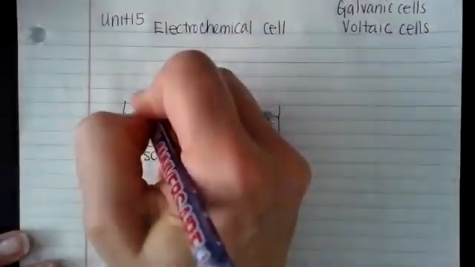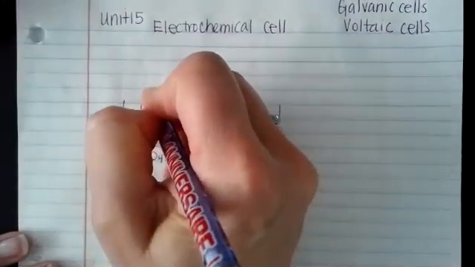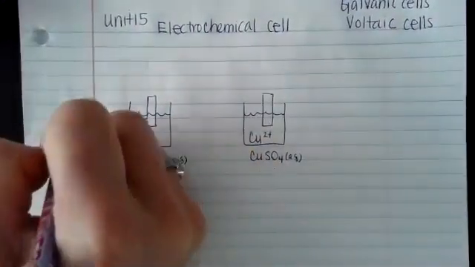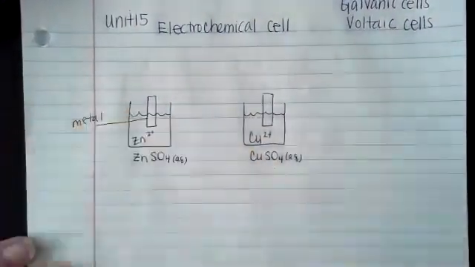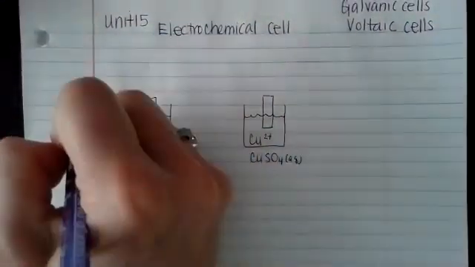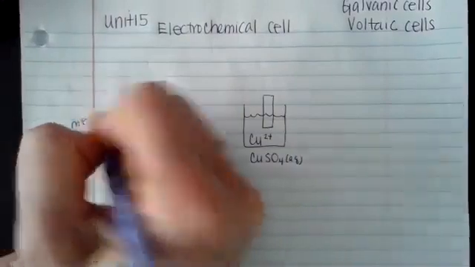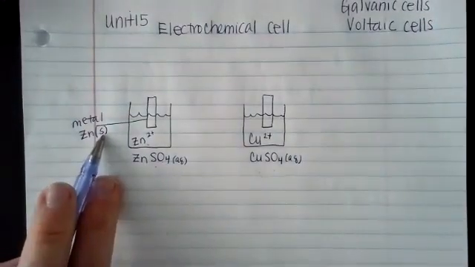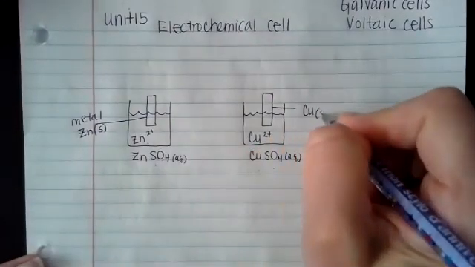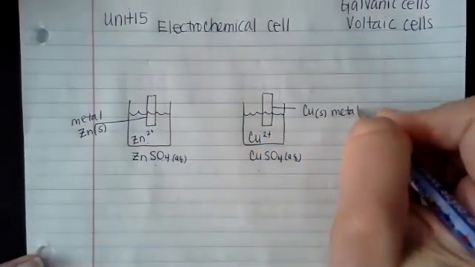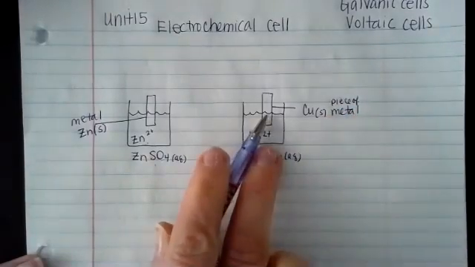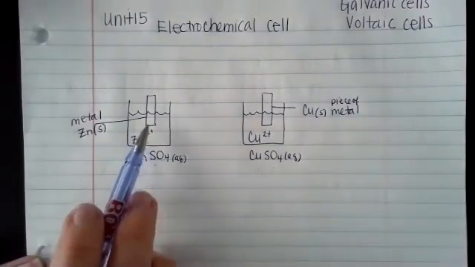What we are going to put in the solution is a piece of metal. So I'm going to put a piece of metal in both of these solutions, and I'm going to label it metal. Particularly, if I have a zinc solution, I'm going to put a zinc metal. And let's put the state of matter. It's a solid. It's a metal. So if it's my copper solution, I'm going to place a piece of copper solid metal. So I cut out a piece of metal and I put that in there.